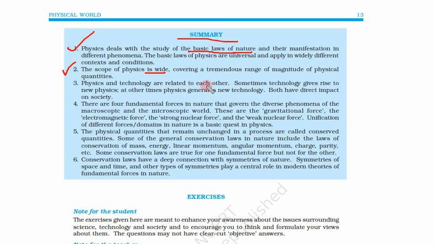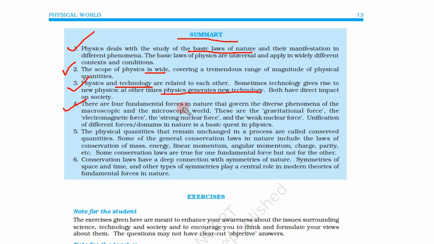Physics and technology are related to each other because once the physics is there, it gives rise to new technology. Sometimes technology gives rise to new physics. This is an exception, only sometimes it happens, but most of the time physics comes first. Sometimes technology gives rise to new physics, at other times physics generates new technology. Both have a direct impact on society. So physics changes technology, which ultimately changes society.